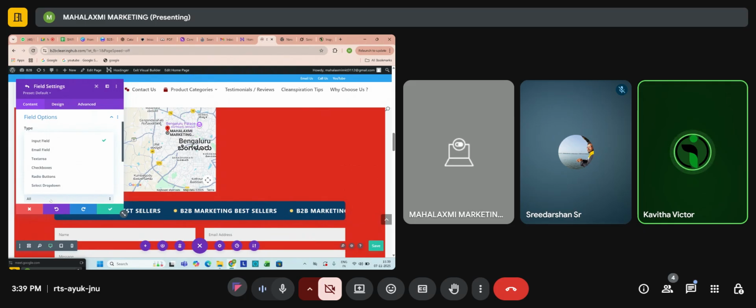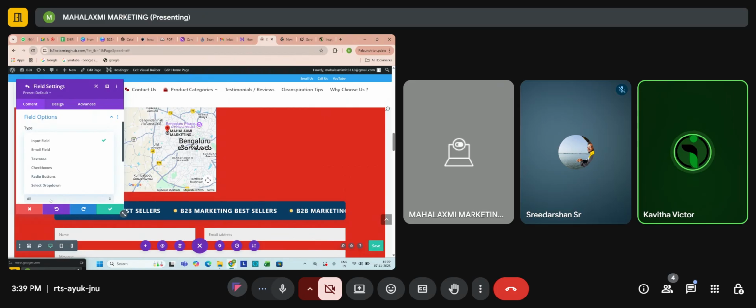And the third one we have is text area. For messages you can use text area, because the space will be a little more and people can type whatever they want to give as feedback, or whatever product they're looking for, they can just type it in the text area. And next, text area, what is that? Message box.